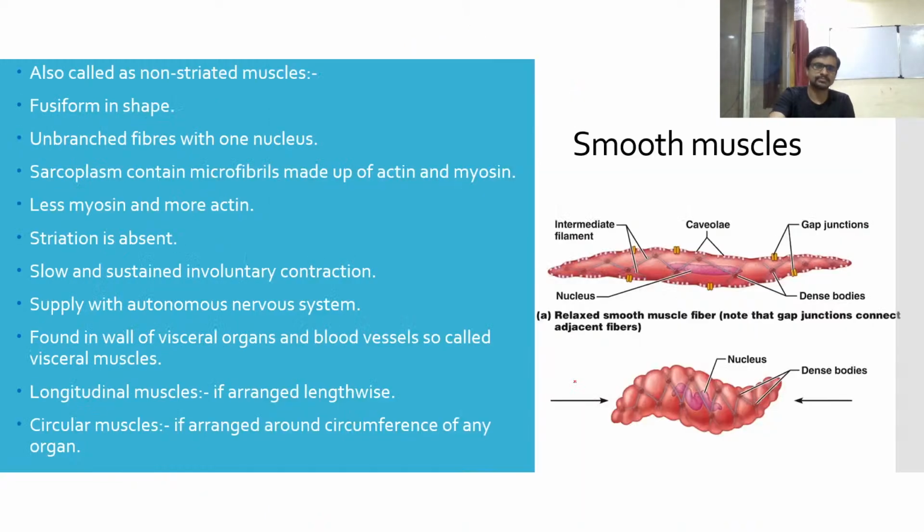Let's see. We have a second type of muscle, that is smooth muscles. The smooth muscles are also called non-striated muscles. If you see the shape, they are fusiform in shape. In biology, when you see the word fusiform, it is used for a structure which tapers at both ends.